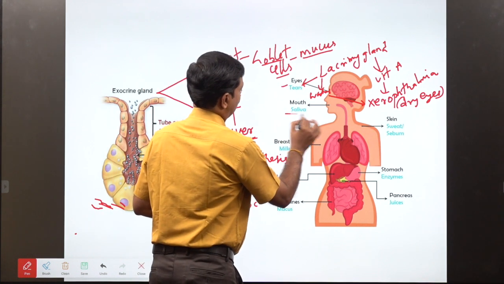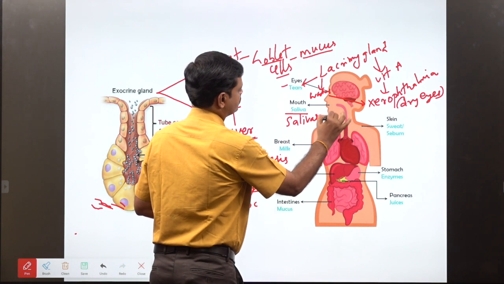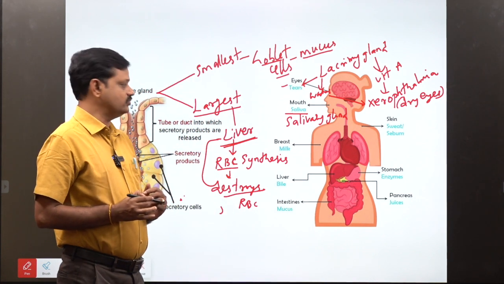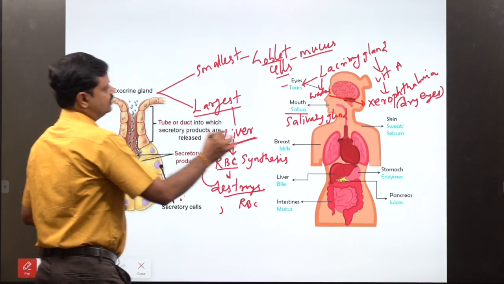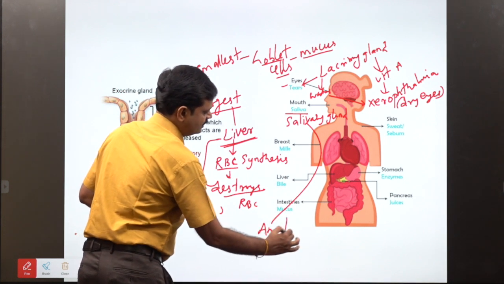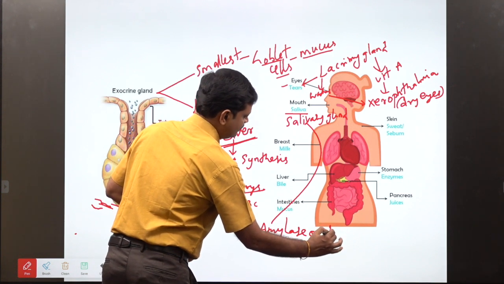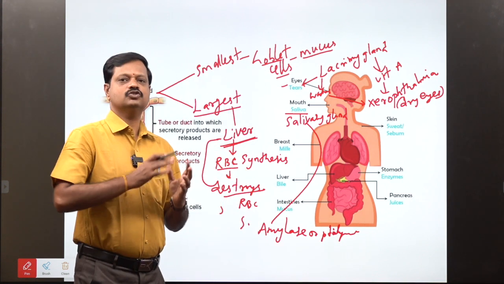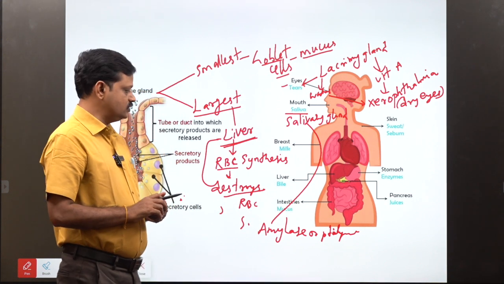Next, the salivary glands in the mouth, which we already discussed. The salivary glands secrete lysozyme and other enzymes, salivary amylase or ptyalin. Ptyalin is a starch digestive enzyme.